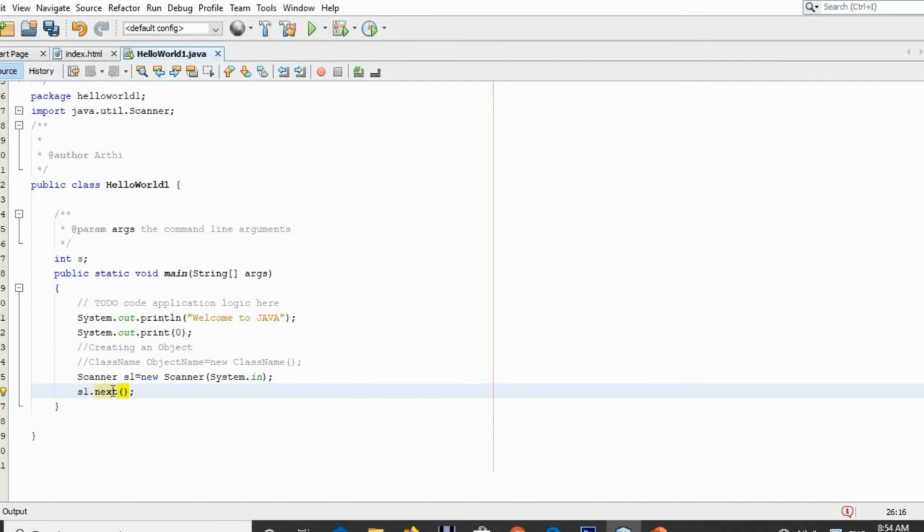But in Java, every value is considered as a string, so we need to convert string to the respective data type. In this case, we are having the data type of our variable as int. So here what we are going to do is convert the default string into integer type, right? So s1.nextInt().